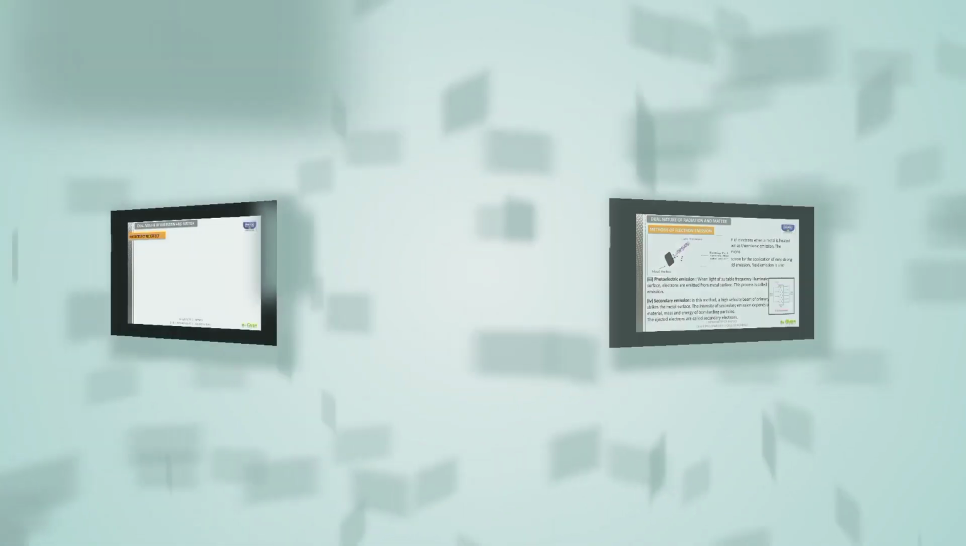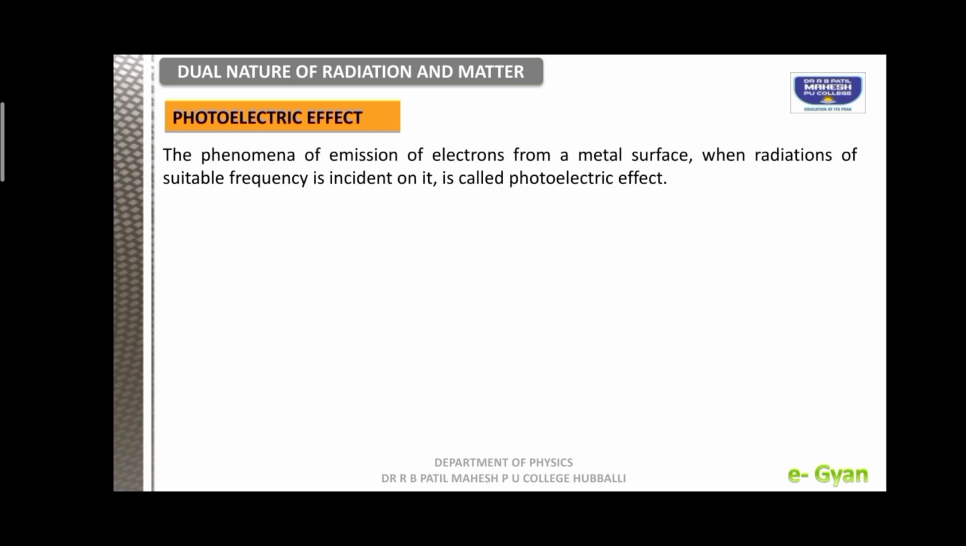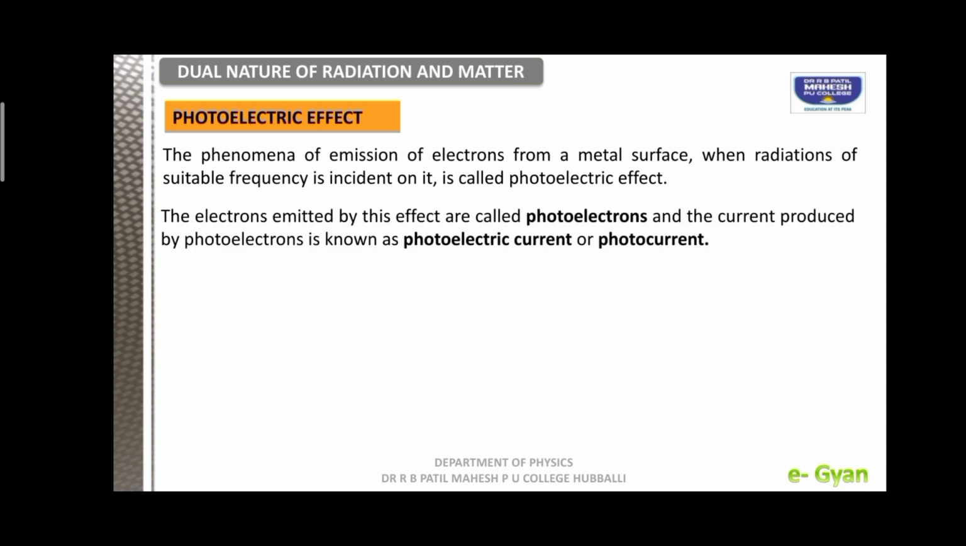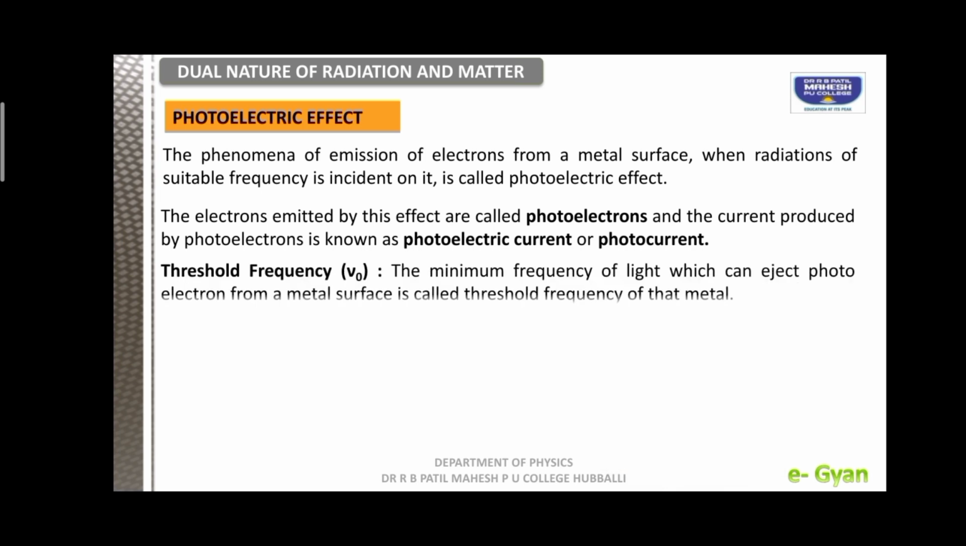Now we will go to the photoelectric effect. The phenomenon of emission of electrons from a metal surface when radiation of suitable frequency is incident on it is called the photoelectric effect, which we already know. The current produced by photoelectrons is known as photocurrent. This was discovered by Heinrich Hertz in 1887 during his electromagnetic waves experiment.